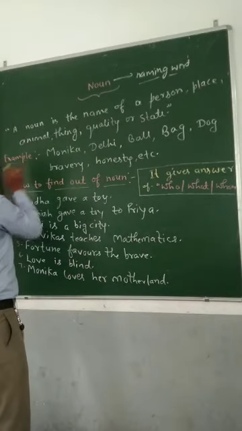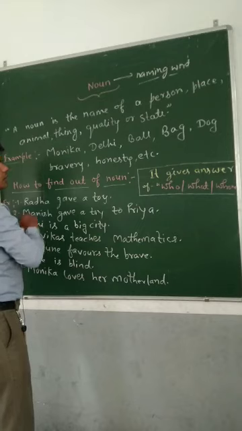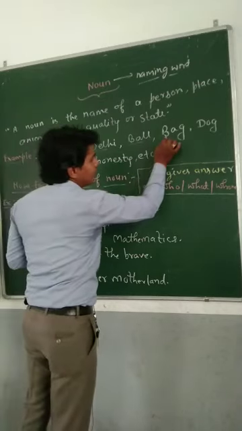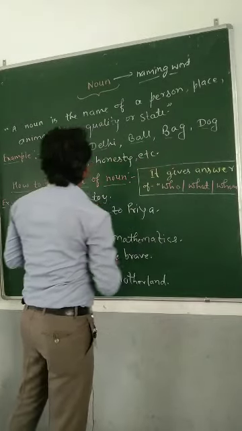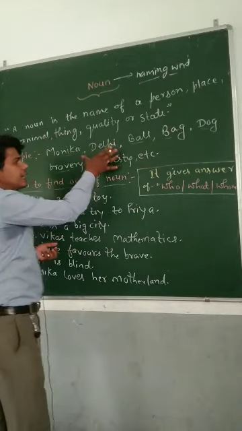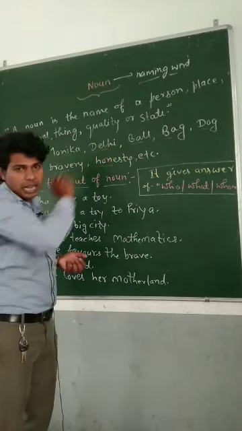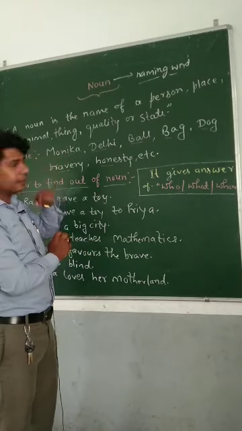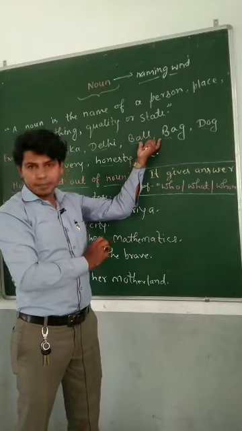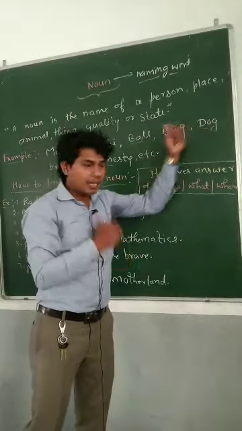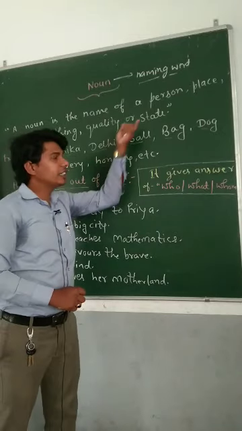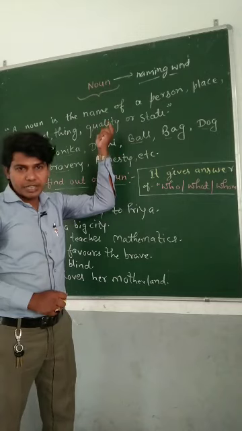If we talk about some examples, Monica is a person. Delhi, ball, bag, dog, bravery, honesty, etc. These all things are nouns. Monica is the name of a person, Delhi is the name of a place, ball and bag are the names of things, dog is the name of an animal, and bravery is the name of a quality, and honesty is also the name of a quality.